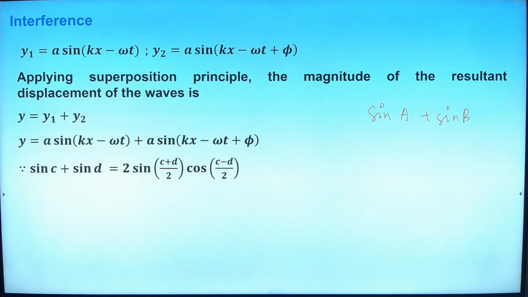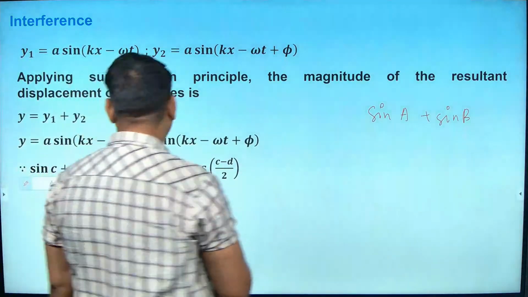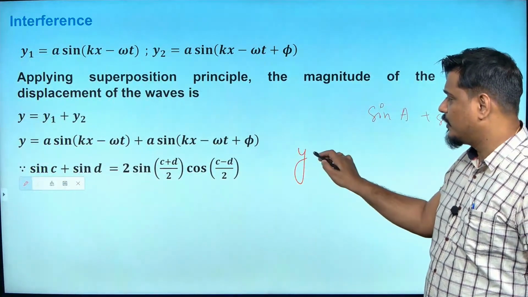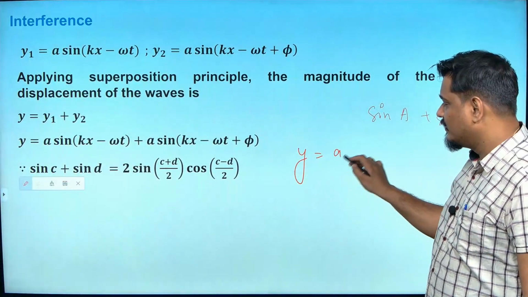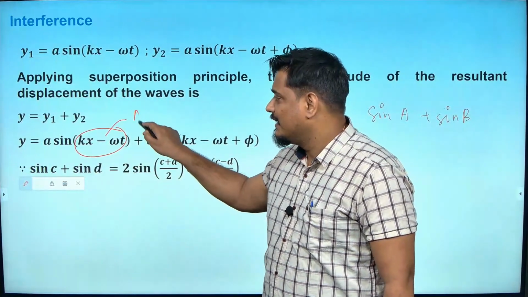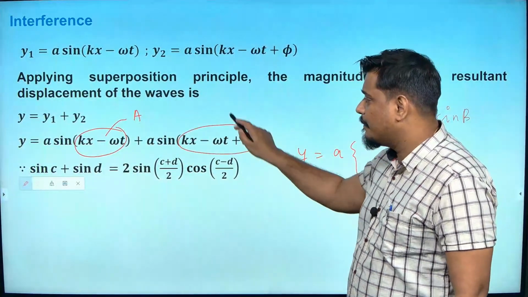So now what will happen? We will use the formula, and they have directly written the answer. We should find and get the answer. See, what will happen here? y will become equal to a times sine; this term I am taking as A, this term I am taking as B.